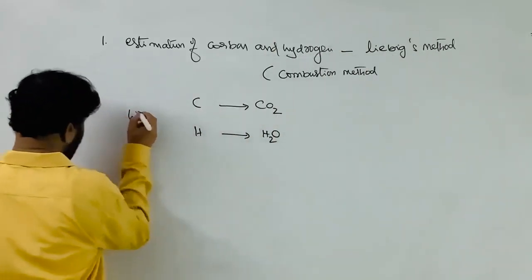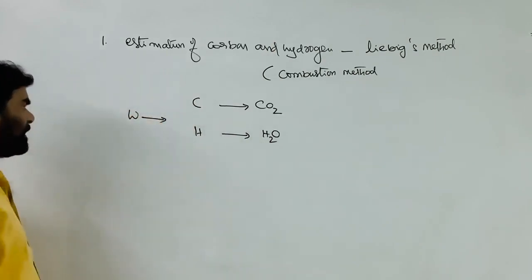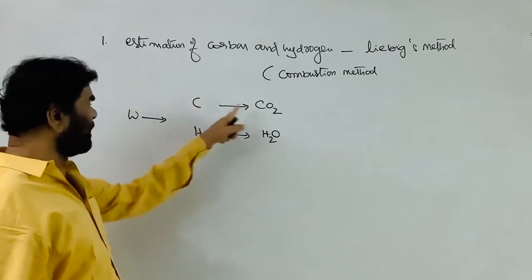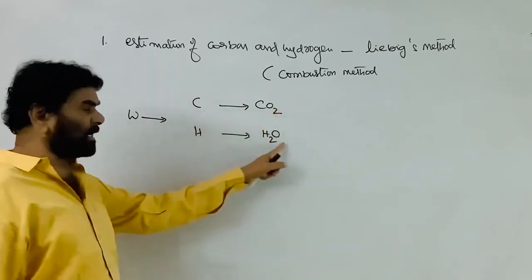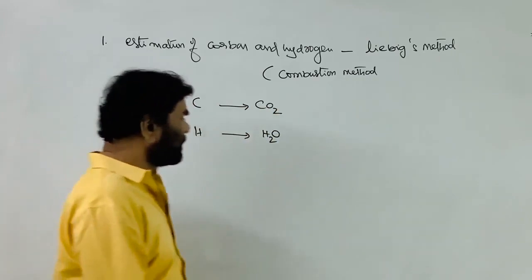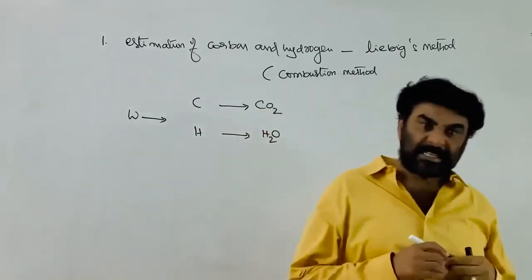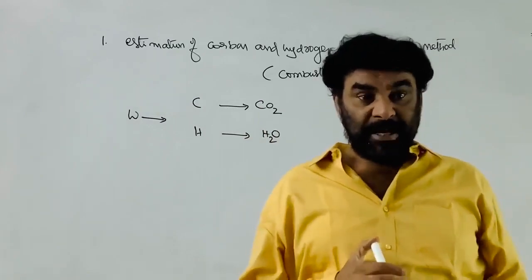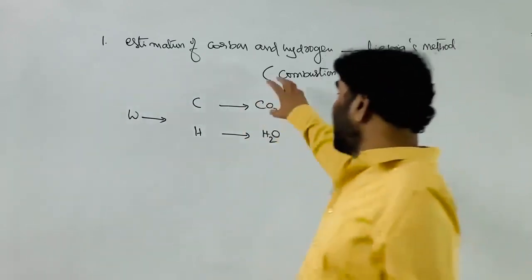So W grams of the organic compound is burnt by using the appropriate technique and converted into carbon dioxide, and hydrogen is converted into H2O. So we are estimating the carbon in Liebig's method by converting it into carbon dioxide.